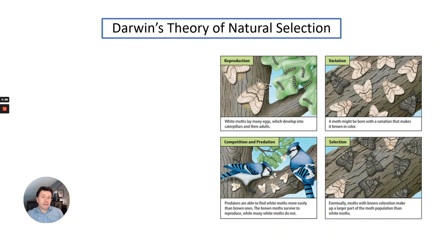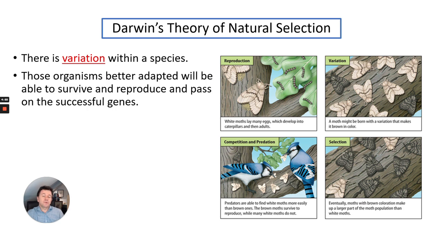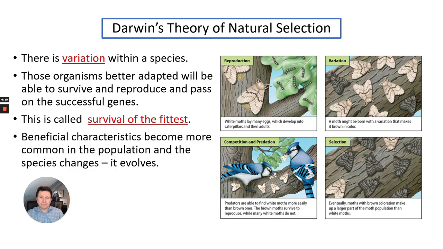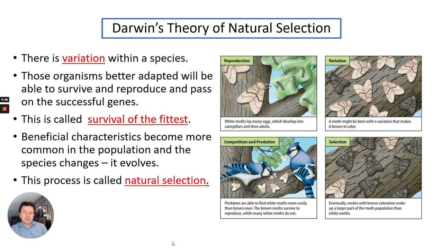So let's talk about his main theory. His main theory was natural selection. Firstly, there is variation within a species. Those organisms better adapted will be able to survive and reproduce and pass on the successful genes. This is called survival of the fittest, as he named it. Beneficial characteristics become more common in the population, and the species changes and evolves. This process is called natural selection.